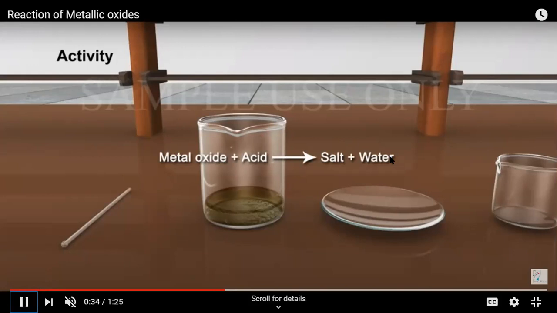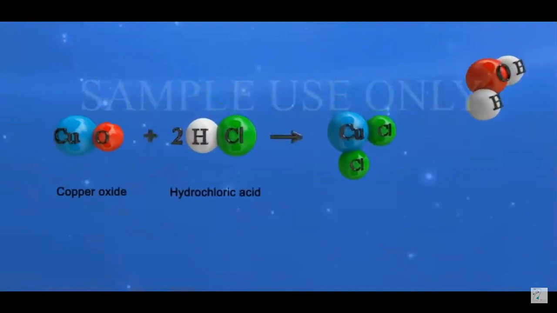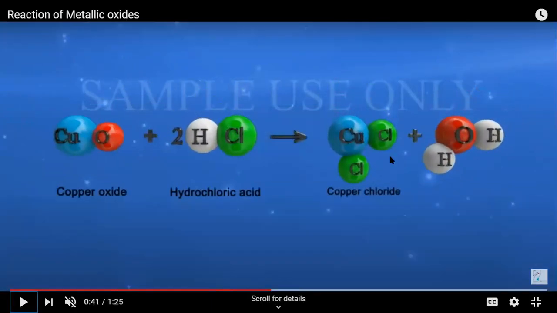Now let's take an example also. We have already represented it through the practical. Now this is how we'll write the chemical equation for the particular reaction. I've taken copper oxide, formula CuO. I've taken hydrochloric acid, I've written HCl. And as soon as the reaction takes place, hydrogen will be replaced, because hydrogen is more reactive. This is a sort of double displacement reaction because both are compounds, not a single displacement. It's a sort of double displacement.